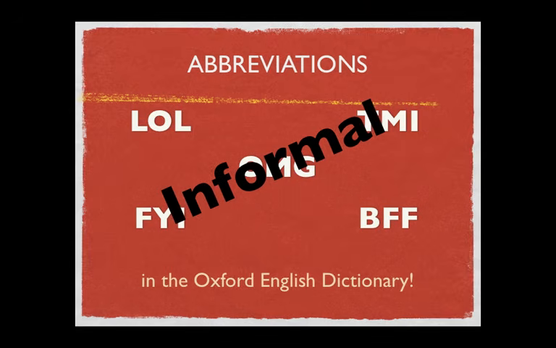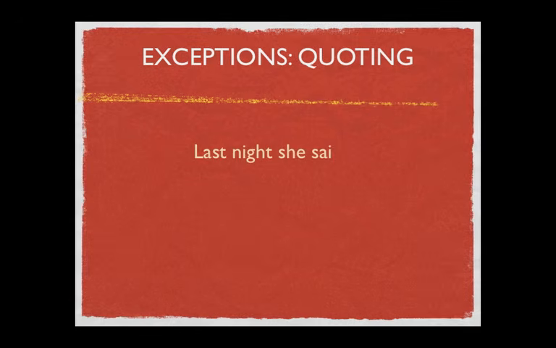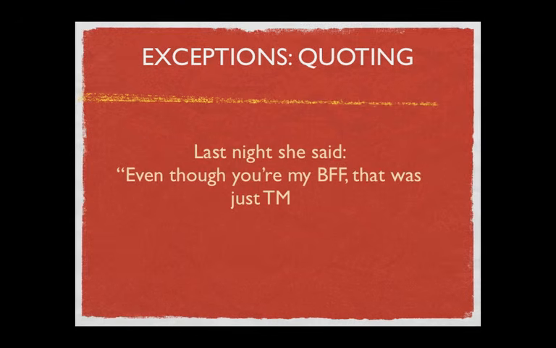They are okay to use in informal writing, but you do not want to use them in formal writing, such as a school paper. Why? They're in the dictionary. Because they might make it look like you are too lazy to write a few extra words, and maybe that you don't care enough about what you are writing to write those extra words. The bottom line is, don't use text abbreviations in your formal writing unless you are quoting someone. For example, if you want to quote something your friend said, you don't have to change their words.